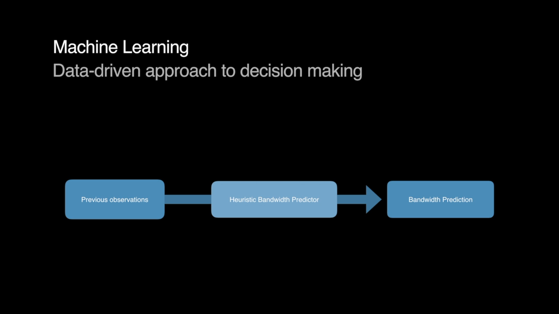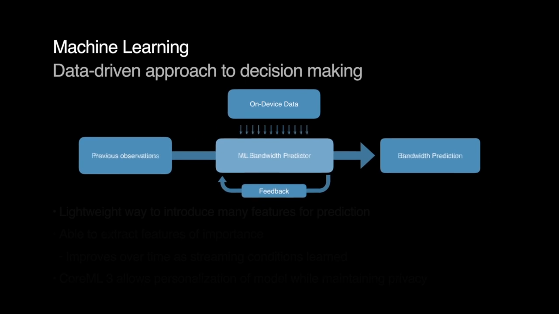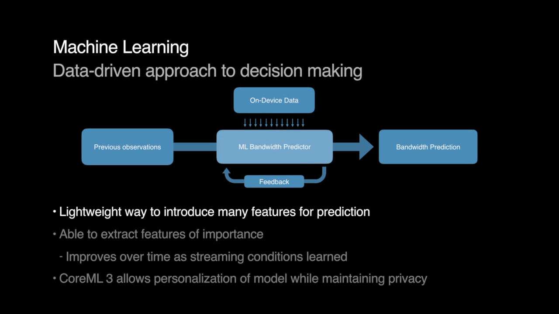Machine learning fixes all this. We can replace the old heuristic model with a machine learning approach, which can consider all sorts of new on-device features that may be predictive of network bandwidth without having to introduce heavy new heuristic checks into the code. After training extensively on network conditions, our deep learning model automatically selects out features of importance and weighs these more heavily when making a prediction.